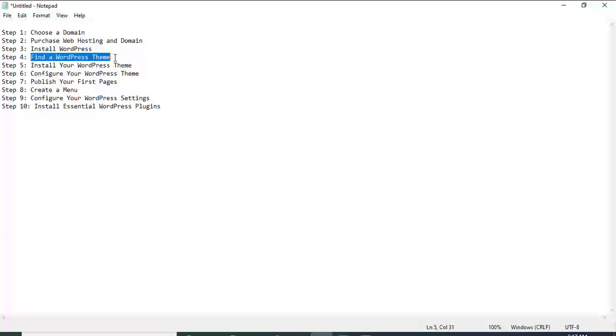And after installing WordPress, I am going to find a WordPress theme that I can easily use to create my website. You'll be wondering, what is a WordPress theme? A WordPress theme is just like a template.